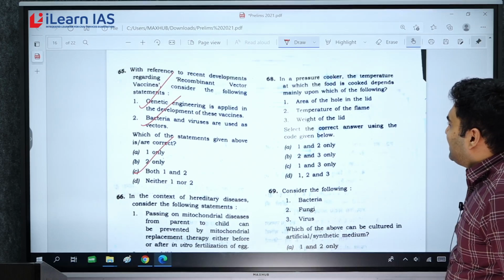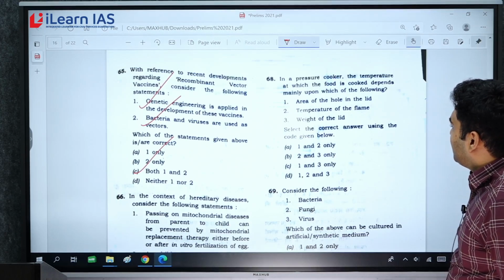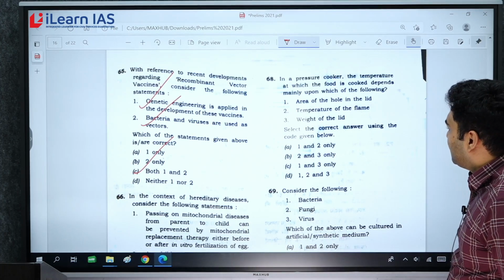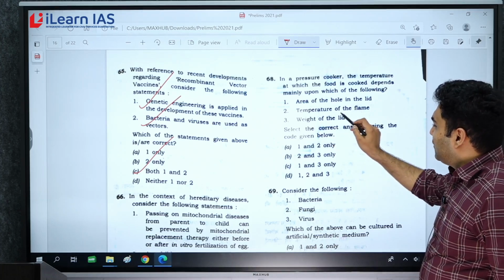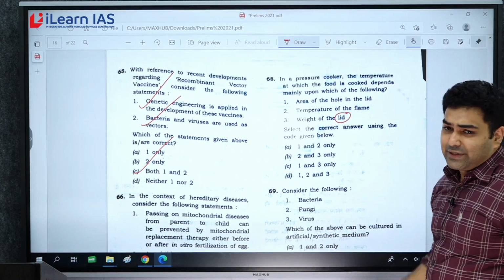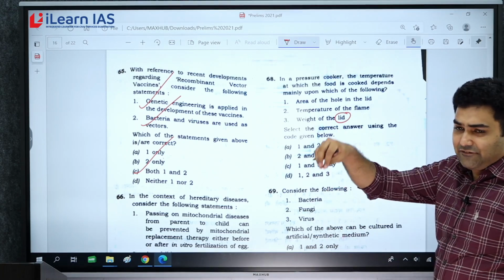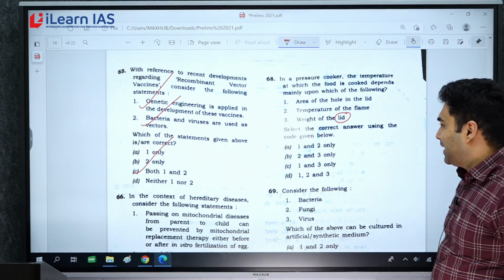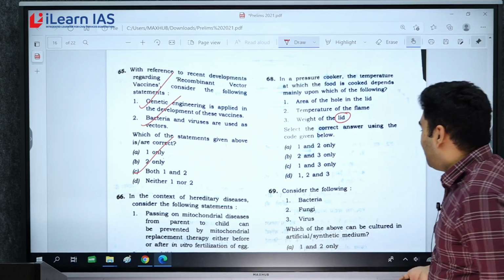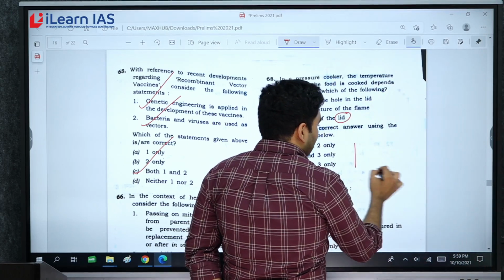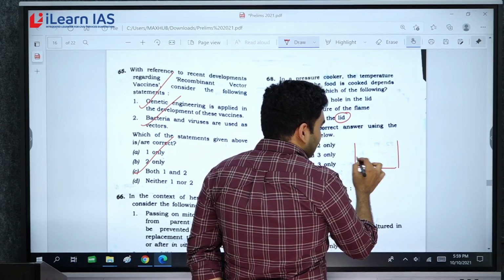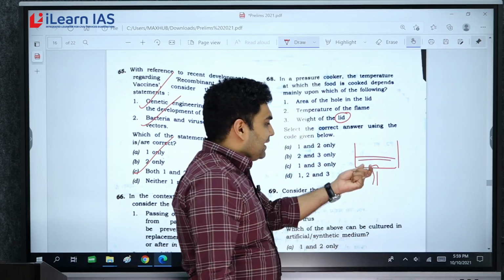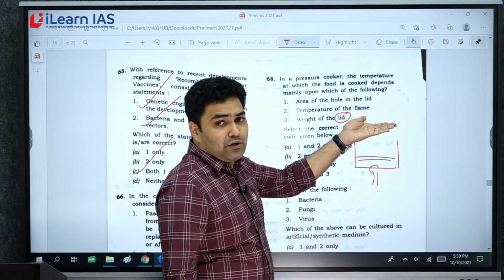Now question 68, in a pressure cooker, the temperature at which the food is cooked depends mainly on which of the following. See, this is a bit confusing question because here it's said about the lid. Okay, see, lid usually does not have much implication. It is actually the weight that has much implications. Normally when it comes to a pressure cooker, the concept is that normally if we boil something, when water reaches 100 degrees Celsius, that is going to evaporate.